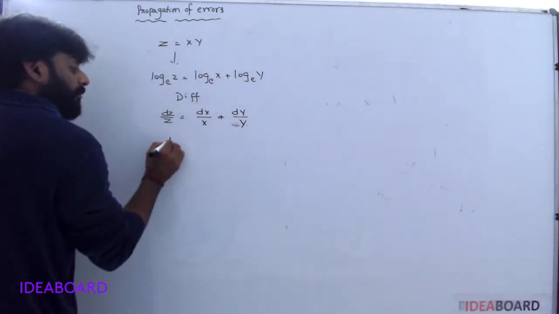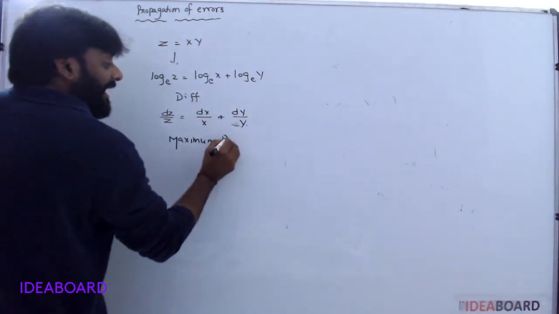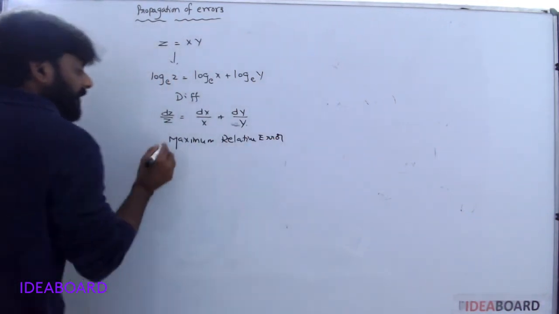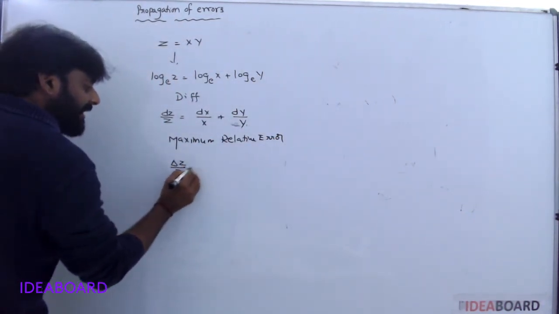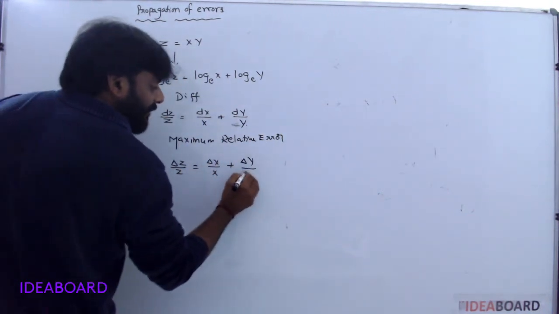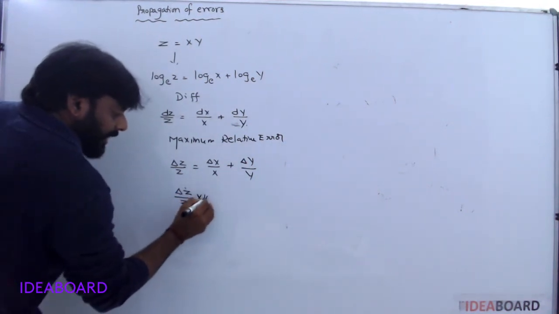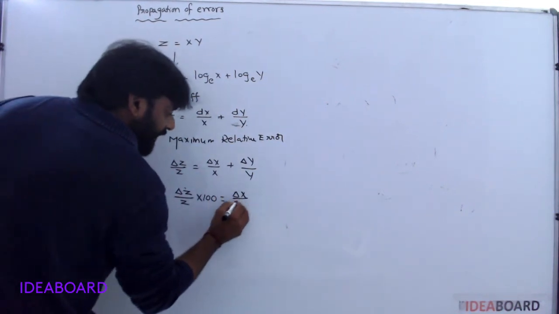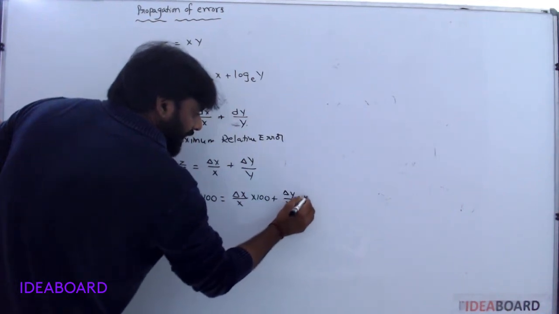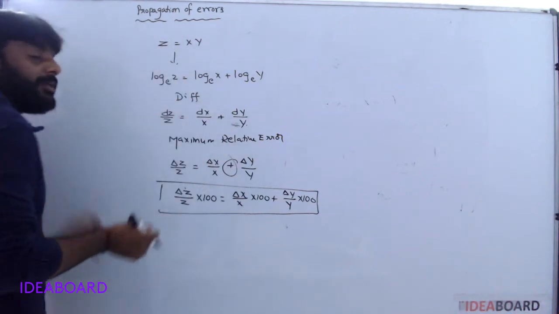So maximum relative error or fractional error: delta z by z is equal to delta x by x plus delta y by y. In percentages, delta z by z into 100 equals delta x by x into 100 plus delta y by y into 100. Understood? You consider here only plus.